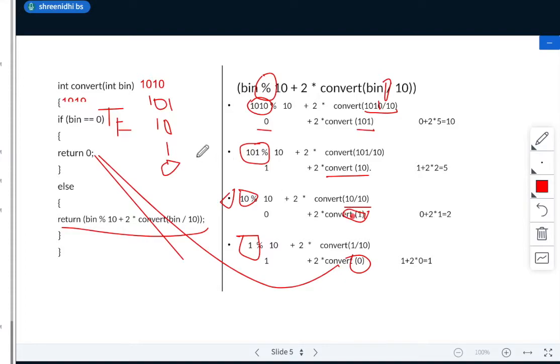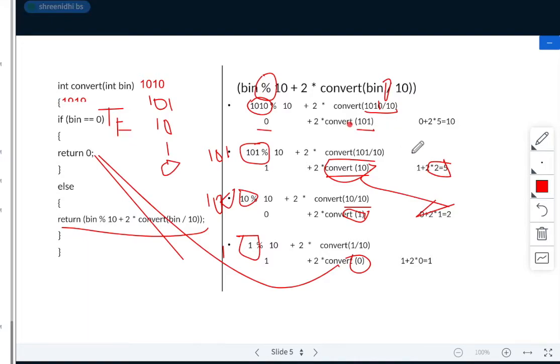So what does this return 1? So when I pass 1, it returns me 1. So this entire thing I have got when I got for 0. See here, this will be for 1, this will be for 10 return value, this will be for 1, 0, 1. So when I pass 10, I'll get this return value. So 2, this 2 will be passed here. Next, what is this entire thing? When I got 2, next add this 1 plus 2 into 2, I'll get 5.